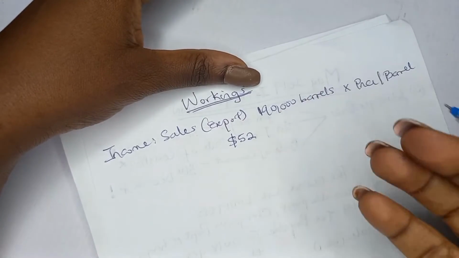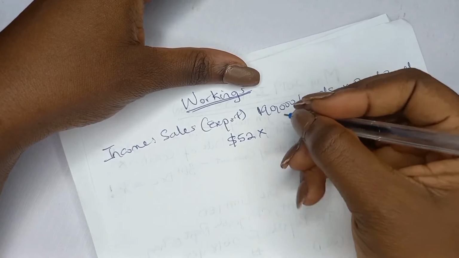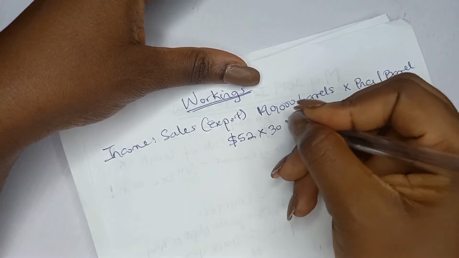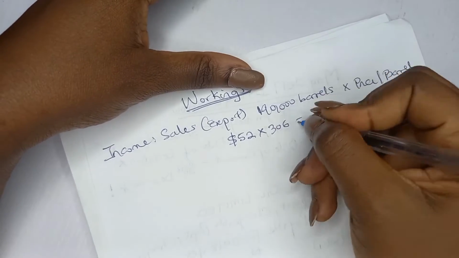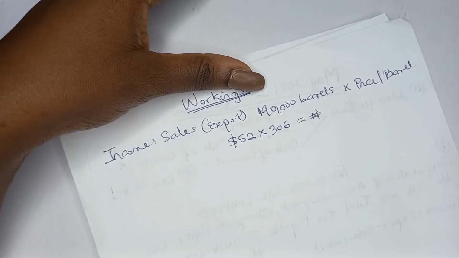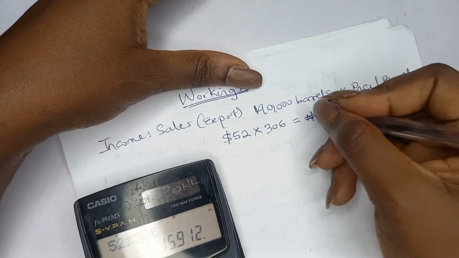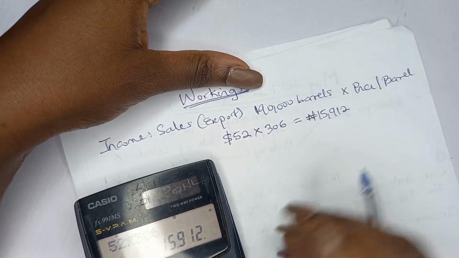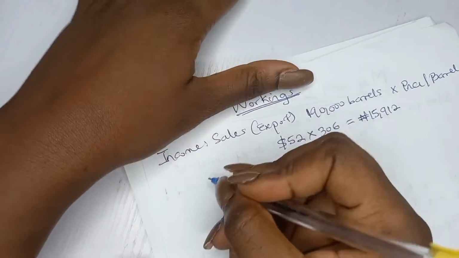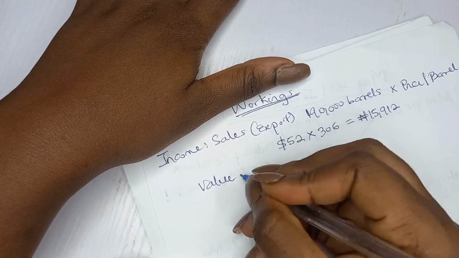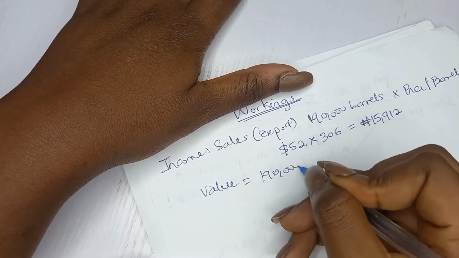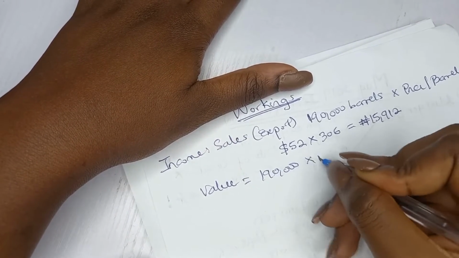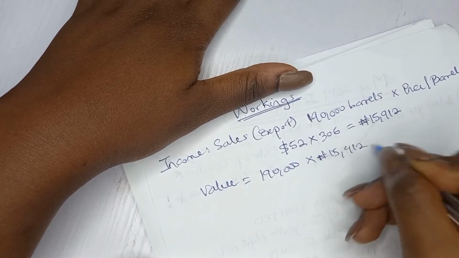So we need our values in naira. The exchange rate is 306 naira per dollar, so you multiply by 306, right? And then you get, on my calculator, 15,912 naira. So the value is equal to 190,000 barrels multiplied by 15,912.